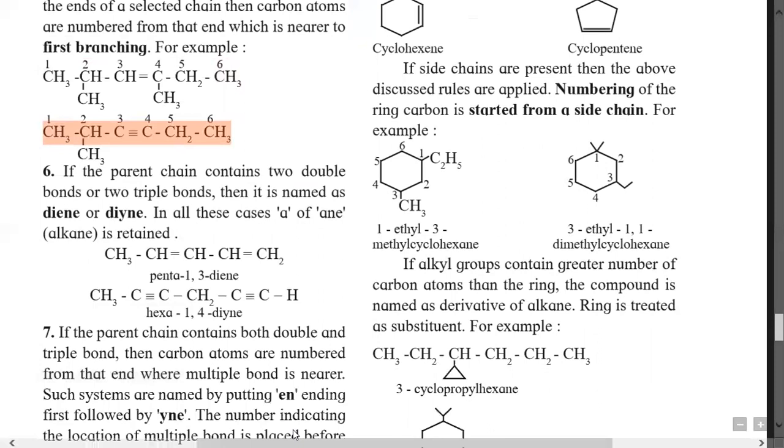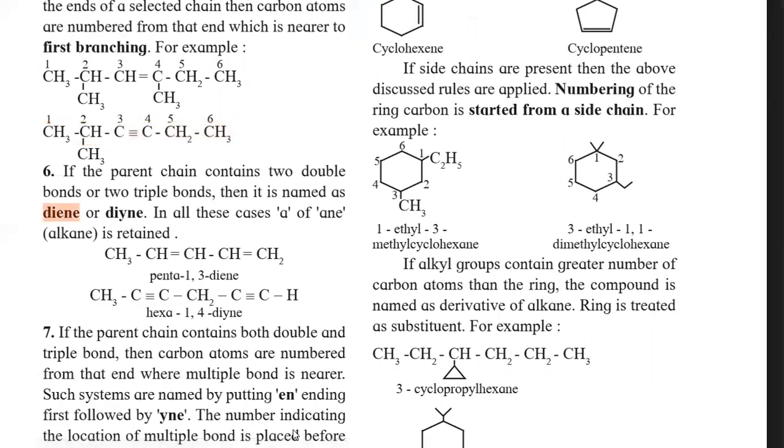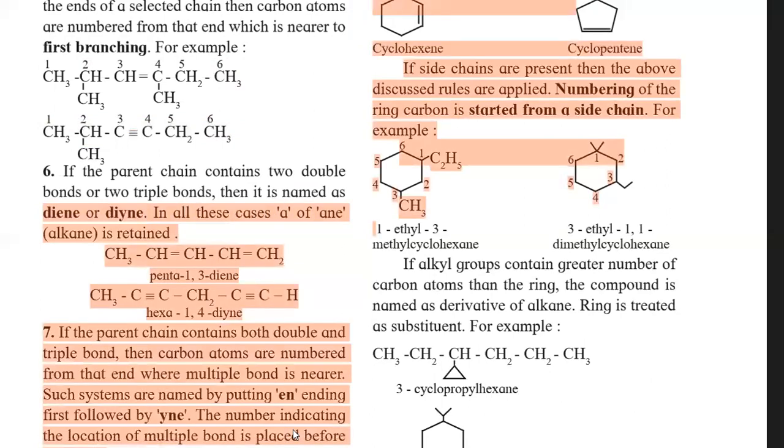Then rule number 6 is, if the parent chain contains 2 double bonds or 2 triple bonds, then for alkene it is named as a diene, and for alkyne it is diyne. So in all these cases the a of alkane is retained.